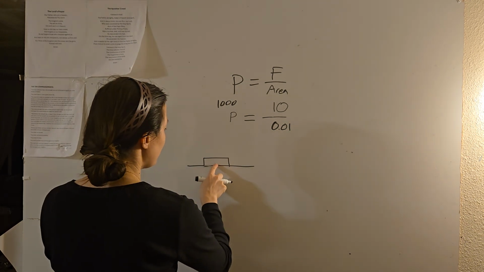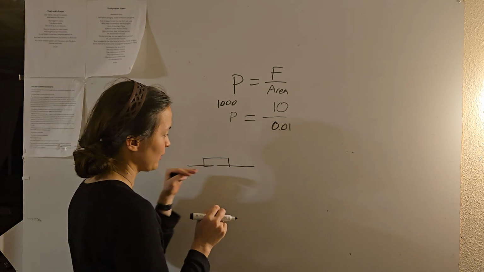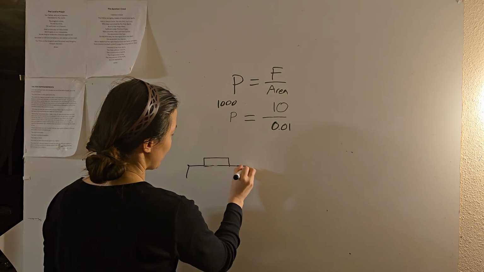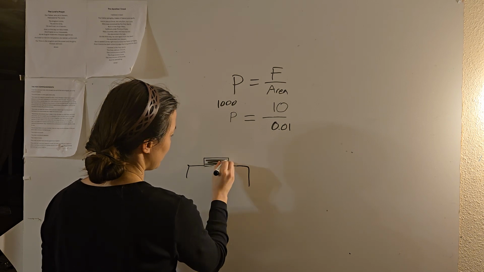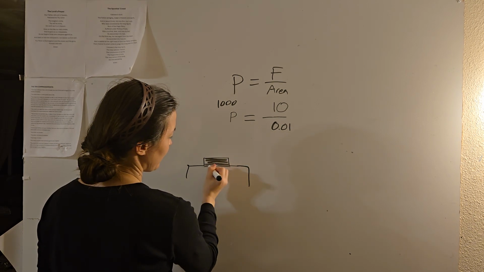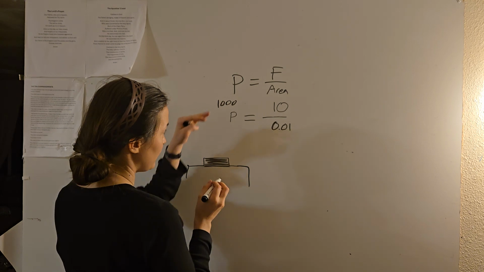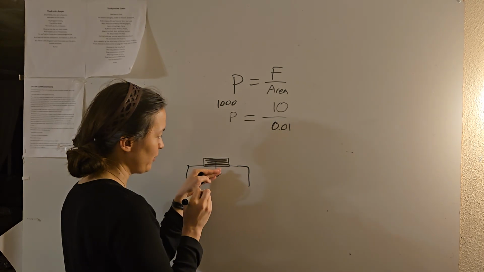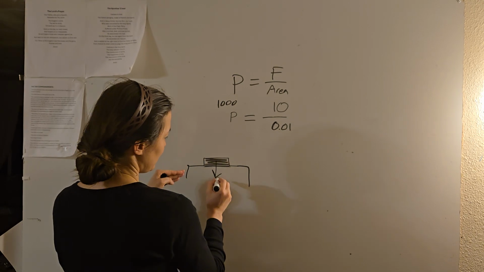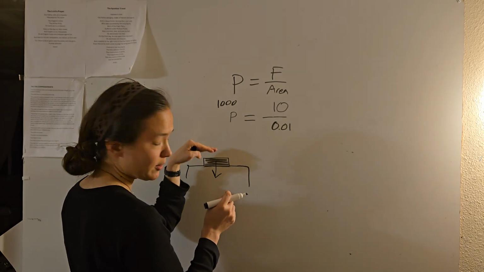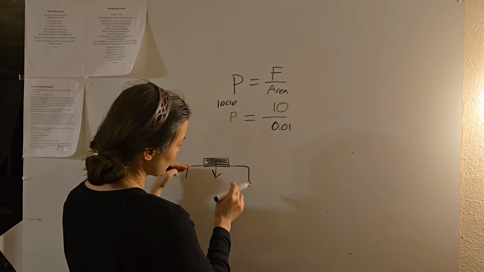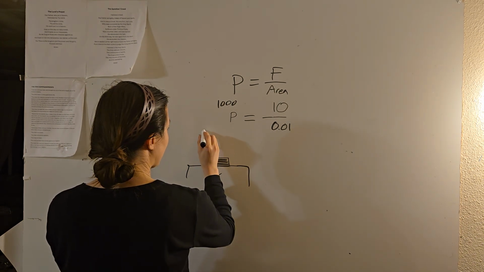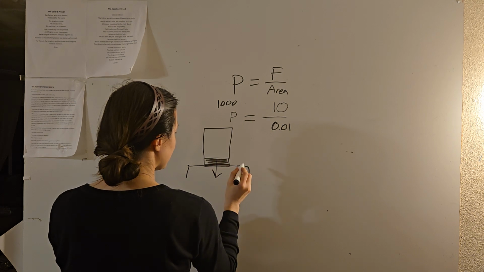There's a certain pressure I'm putting on the table by putting this book here. This is the area, and the force is the weight of the book, the force of gravity on that book pulling down, and the pressure is that divided by the area of the table.